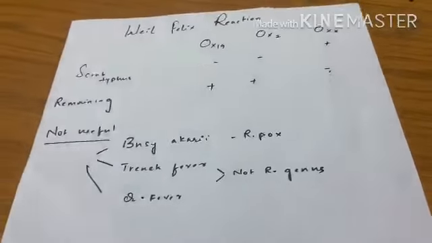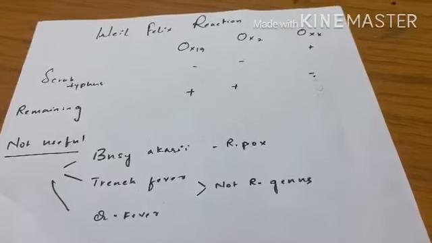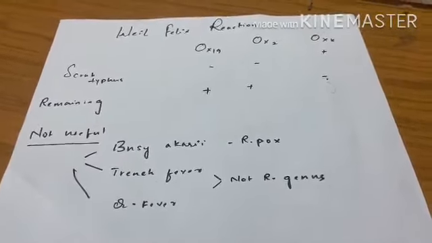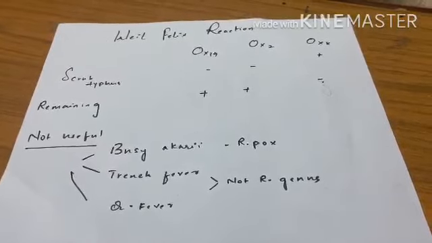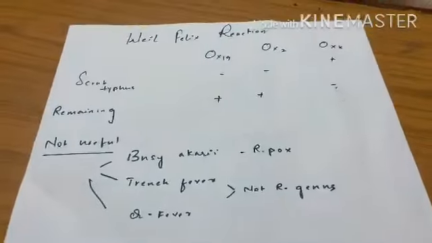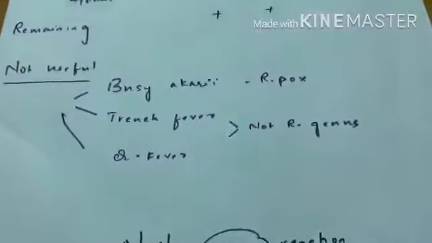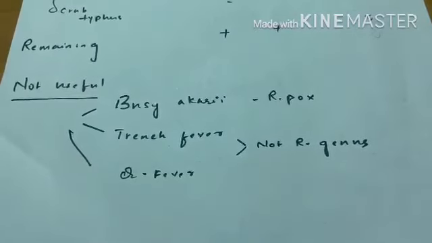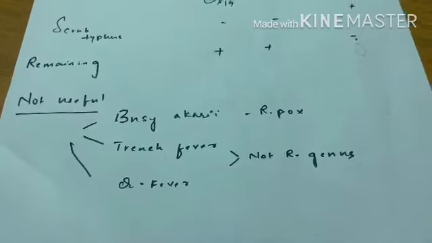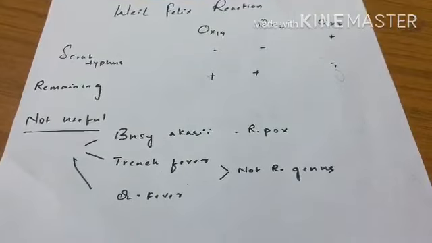So antibodies against OXK are produced by Orientia tsutsugamushi only. All remaining rickettsia genus produce antibodies for OX19 and OX2. And this test is not useful in 3 species. We thought Akari is busy, so it doesn't exhibit the Weil-Felix reaction. That is the importance of the word busy.